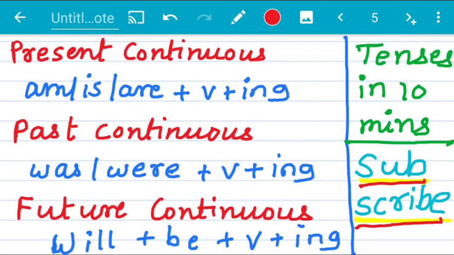Then at last, for future continuous tense we need to use will plus be plus verb plus ing. So children, these are the formulas for the continuous tenses of present, past and future. So learn by heart all the formulas and make sentences properly according to the situation using the continuous tenses.